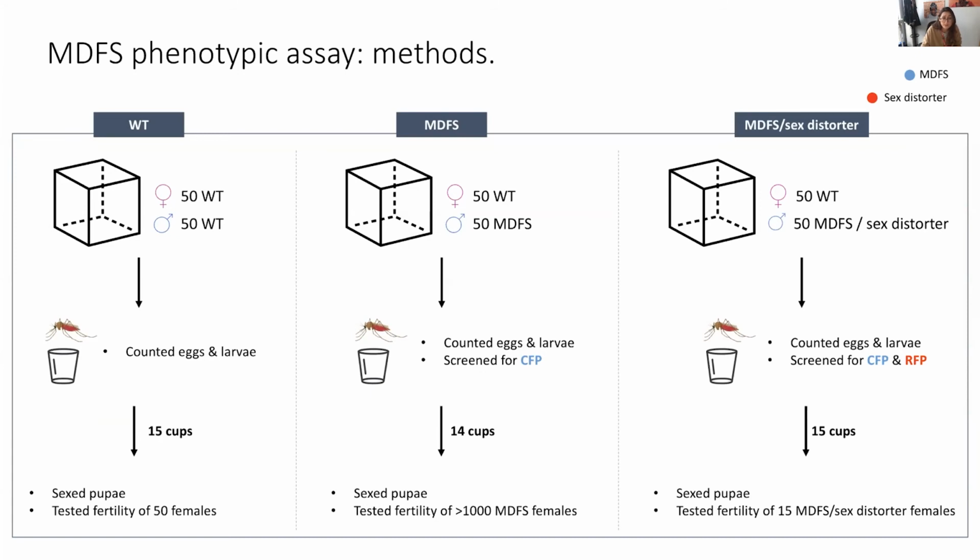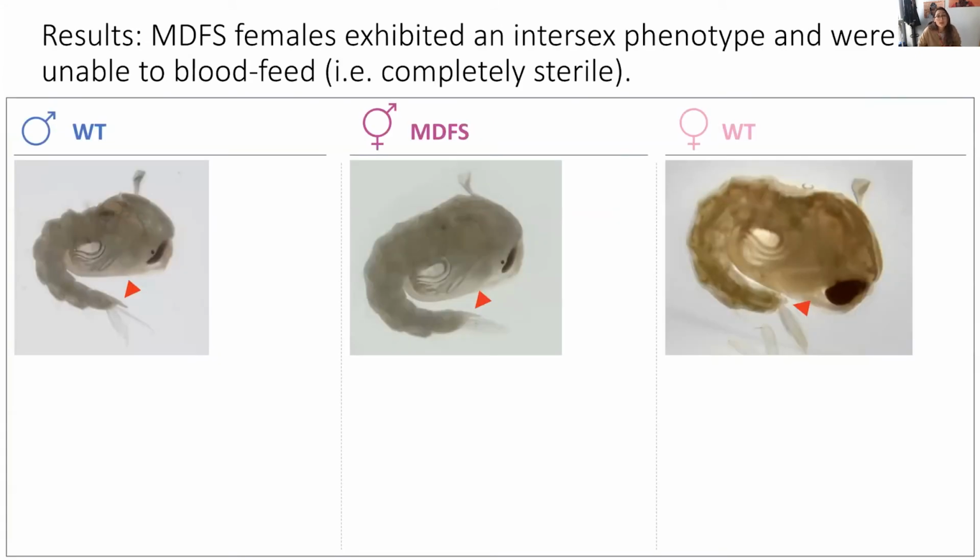And again, what we found was very encouraging. So firstly, we saw that all pupae coming from the MDFS crosses looked male-like. On the left, we have a normal wild-type male pupa, which has this characteristic spike in its genital area, which is missing on the right in the female wild-type pupa. And in the center, we have our MDFS pupa that, as you can see, looks indistinguishable from males.